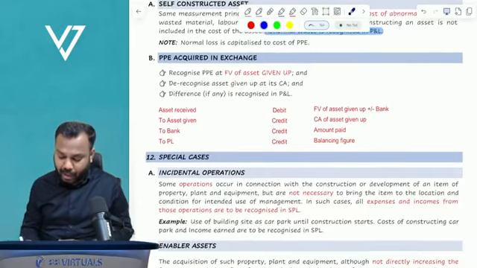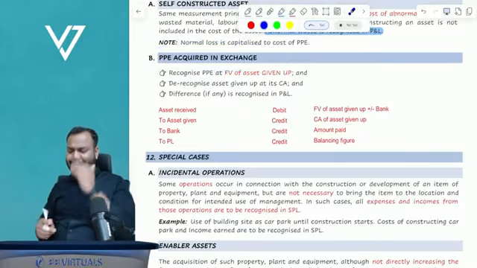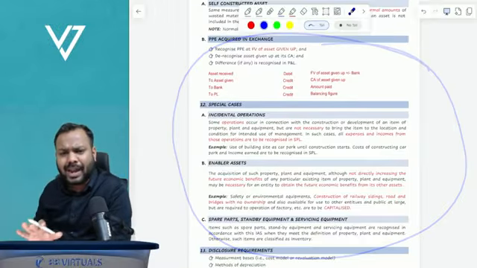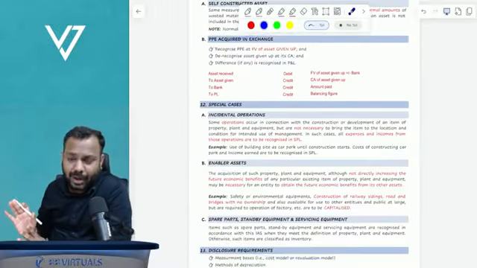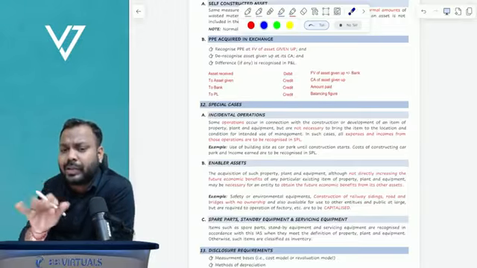Now, PPE acquired in exchange. Understand, there are two or three topics, these four topics basically, that are not ideally tested in the exams, but still they are in your book. So I don't want to leave them, but I will discuss them quickly.